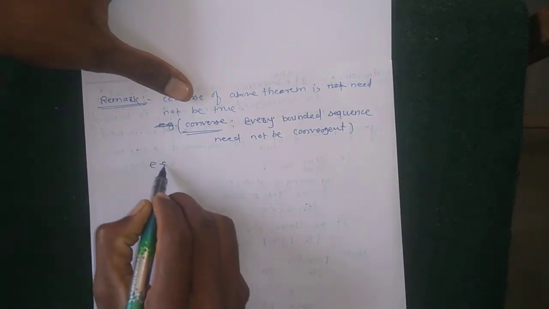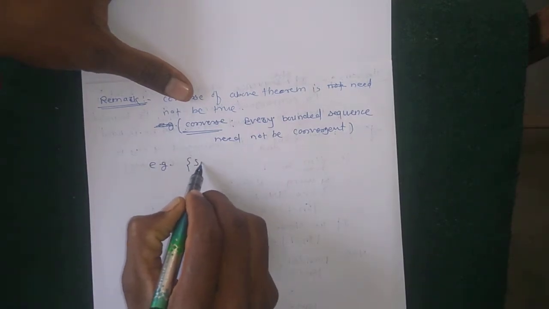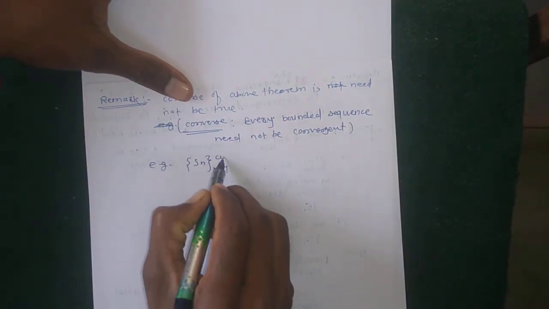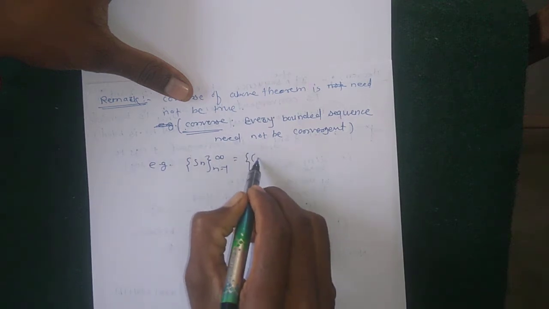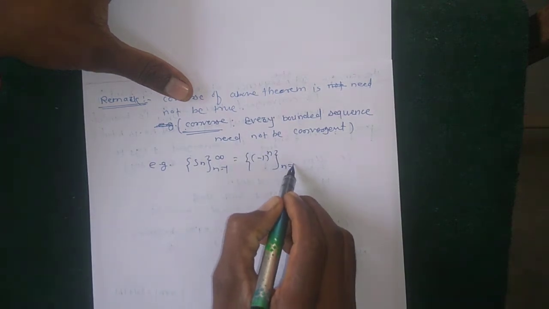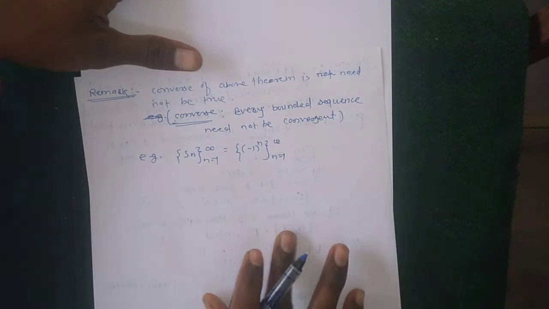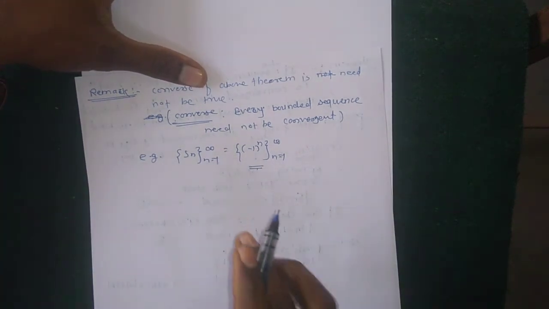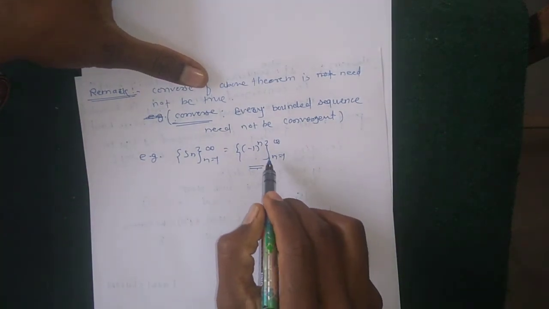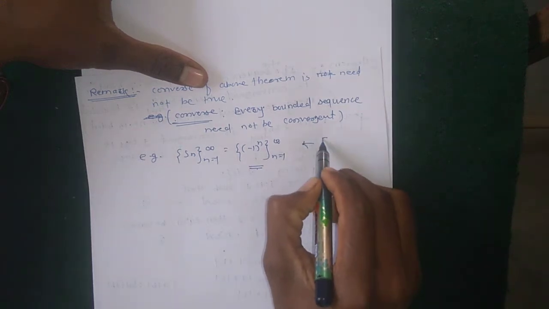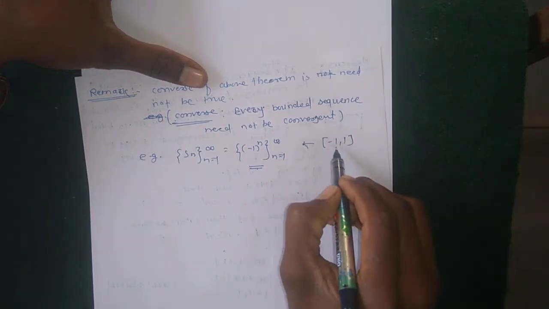The example is the sequence Sn, where n runs from 1 to infinity, equal to (-1) raised to n. This sequence is bounded because its range is only -1 and 1.